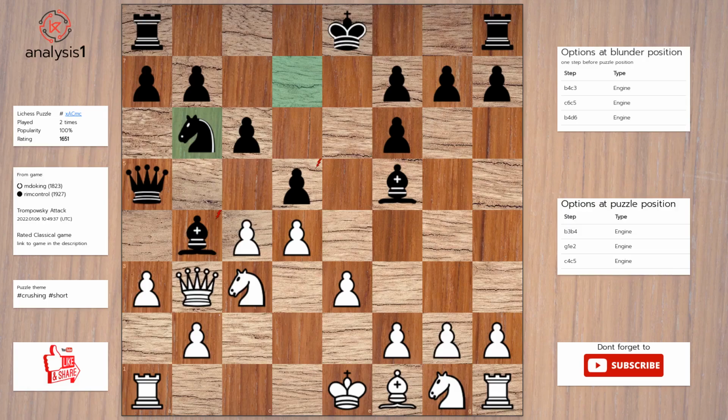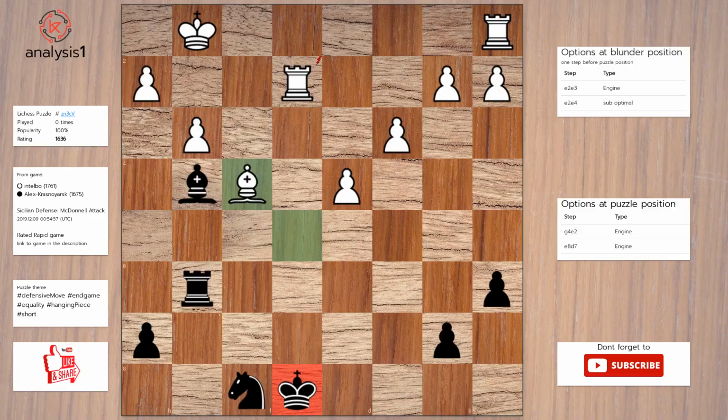Next, let us look at threats in puzzle position. Pawn takes pawn. Pawn takes bishop. Queen takes bishop. There are no checks in this position. The answer is: queen takes bishop. Queen takes queen. Pawn takes queen.